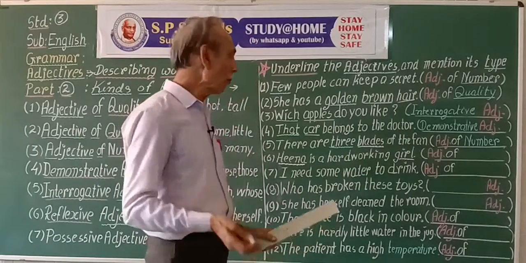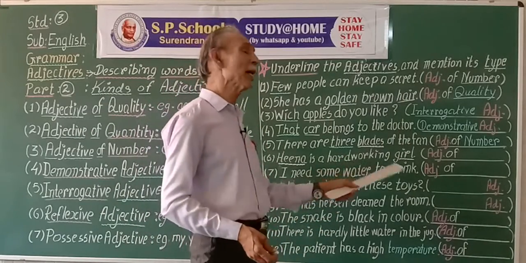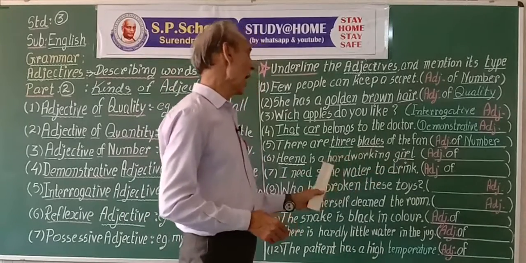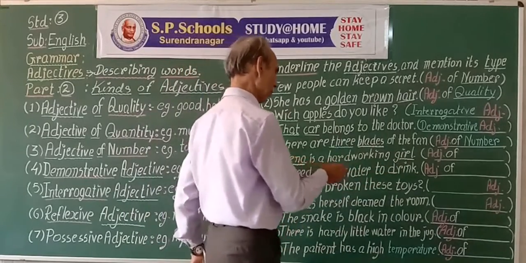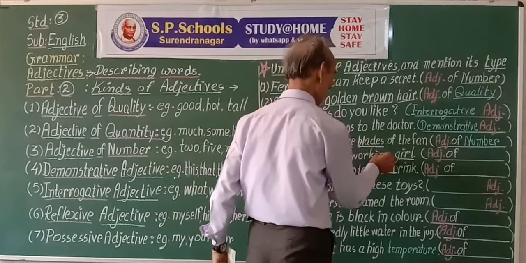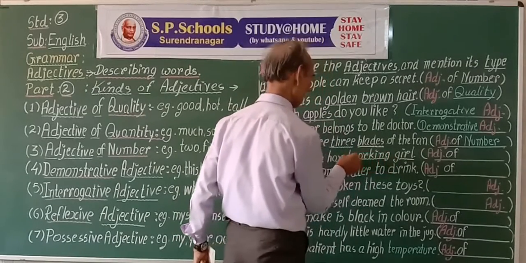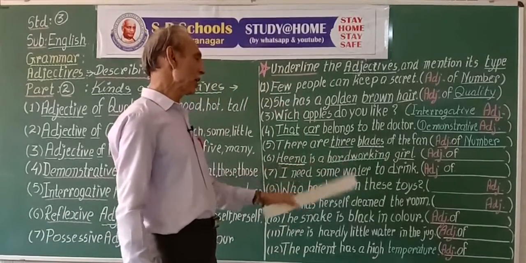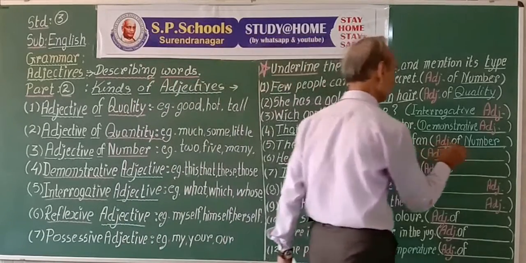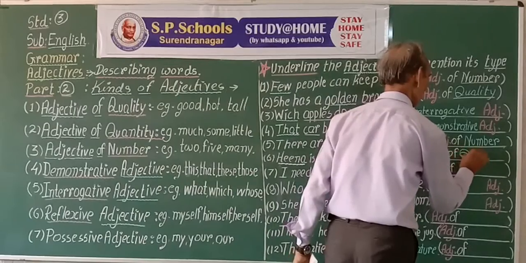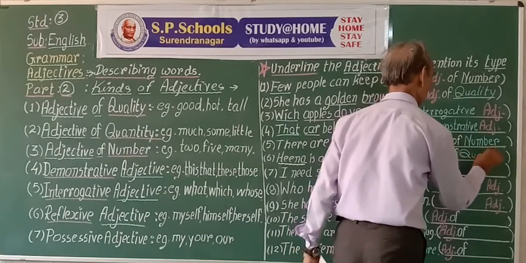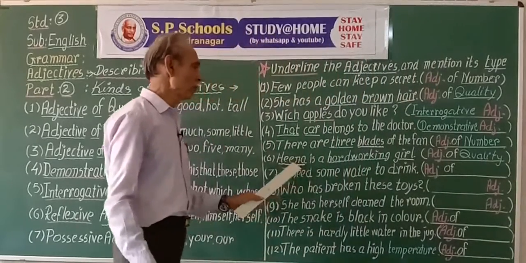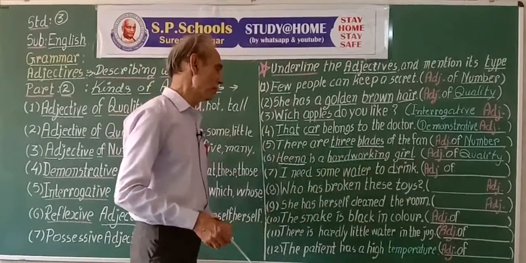But what type of girl? Hard working. So it shows the quality of the girl, hard working. Hina is a hard working girl. So hard working is the adjective of quality. It shows something about the quality of the noun, name.